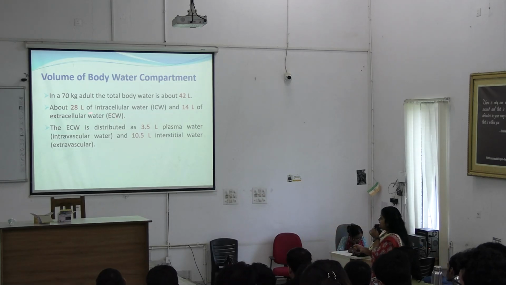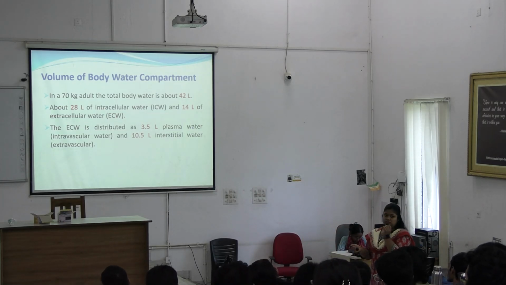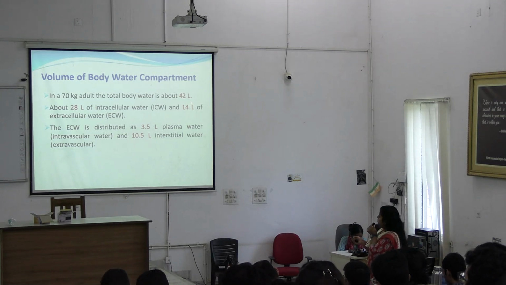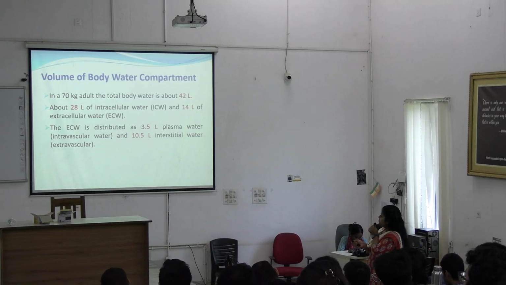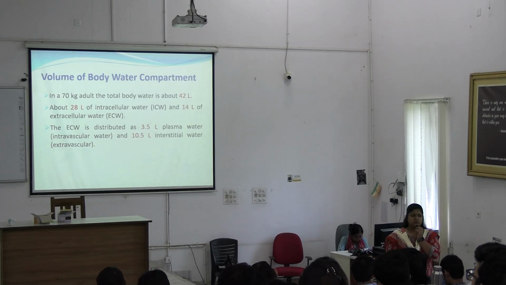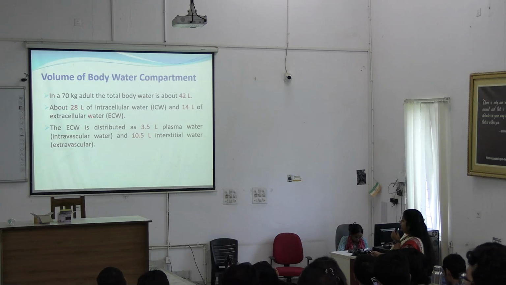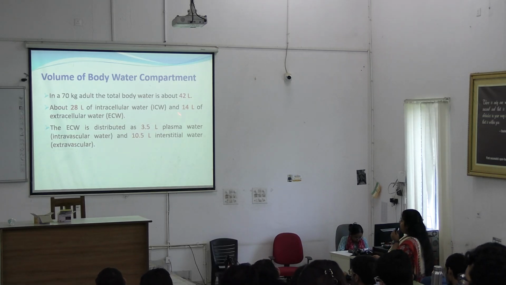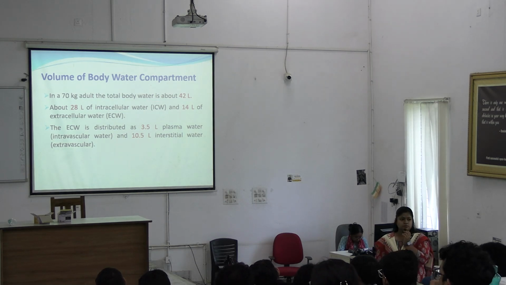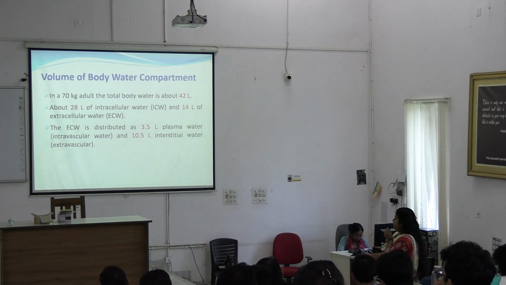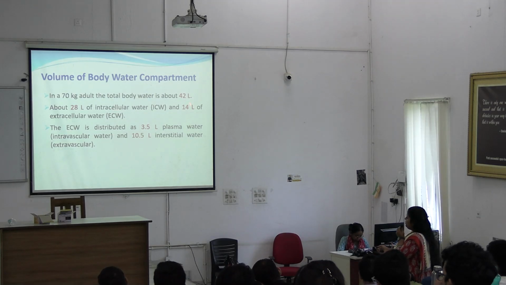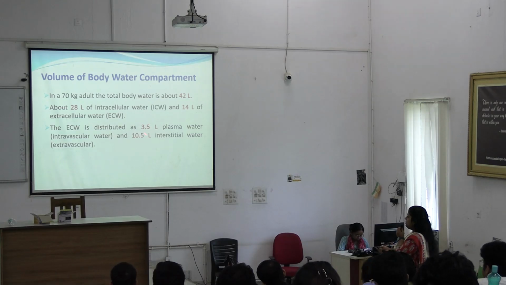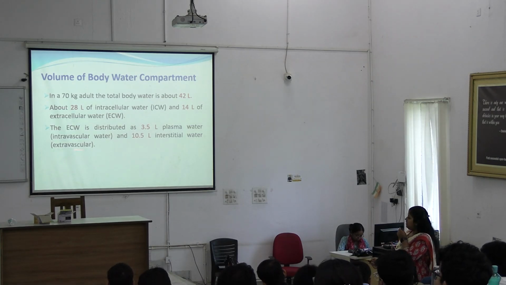So the majority lies in the intracellular part. 2/3 of total body water will be in the intracellular part. Okay, so 28 liters will be within the cells, whereas only 14 liters will be extracellular. Okay, so among the extracellular 14 liters, the distribution is as such: 3.5 liters will be in plasma or intravascular.